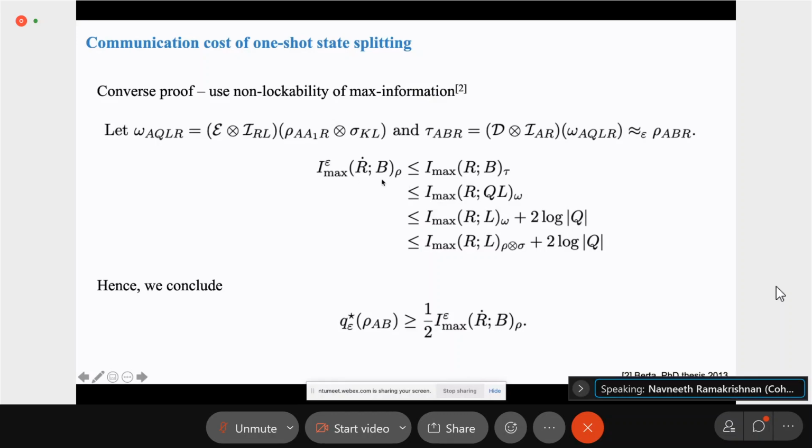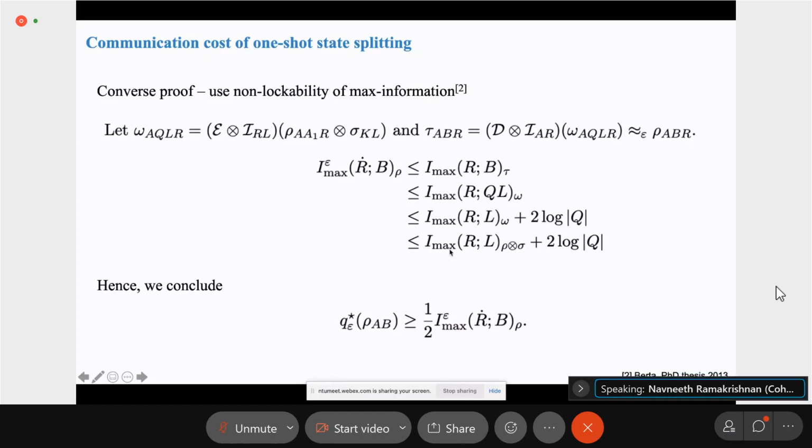This is the partially smoothed max information, which is a minimization over all states which are epsilon close with the same marginal on R. Tau is one such state. So we have this inequality. The second inequality is just data processing. We just remove the decoder. And now we use the non-lockability property, which says that if you add a register to the max information, it increases by at most 2 times the log of the dimension of that register. So that's the third inequality.